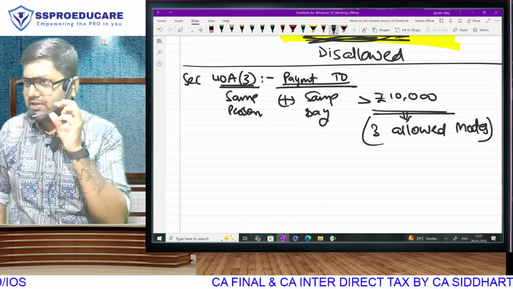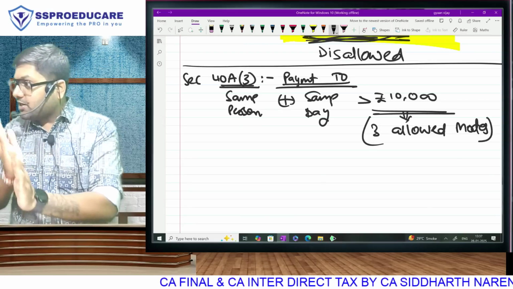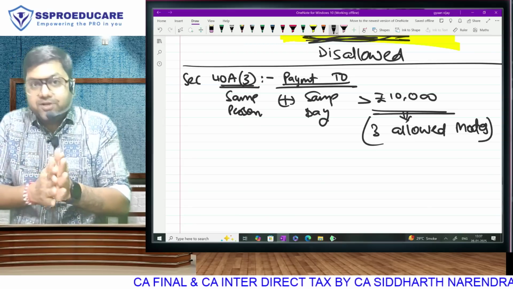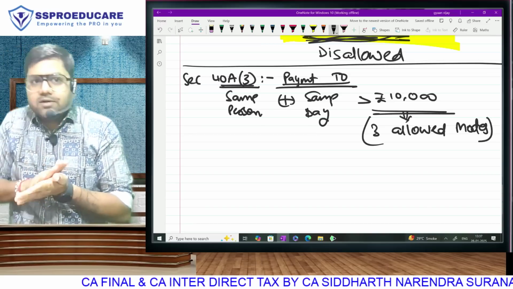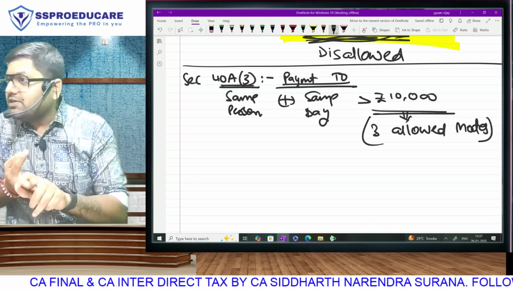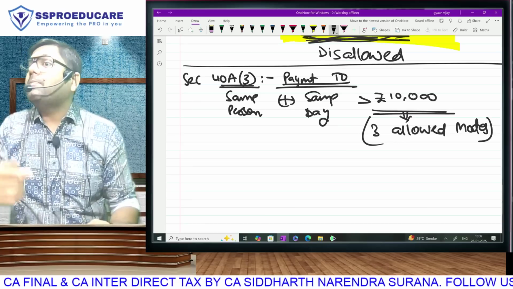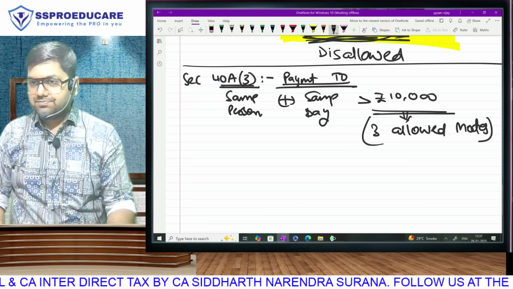Those days it was 20,000. But after the Modi government came, they wanted to further cut down cash usage, so they reduced the threshold from 20,000 to 10,000. Till now we have seen purchase of fixed assets. If any furniture, plant and machinery, etc. is purchased and you make payment of more than 10,000 in cash, that much value you won't get depreciation.